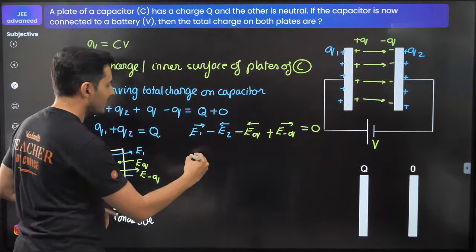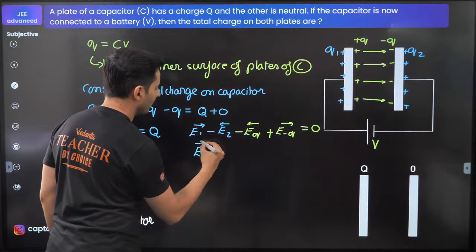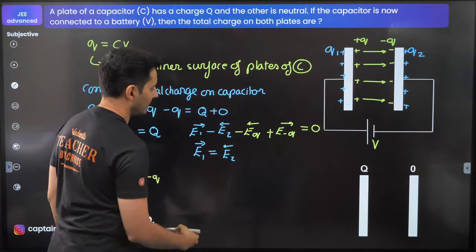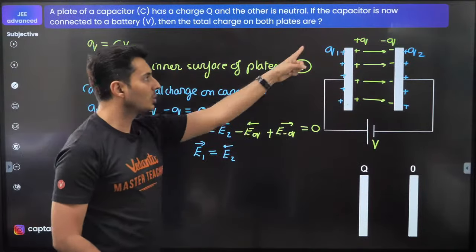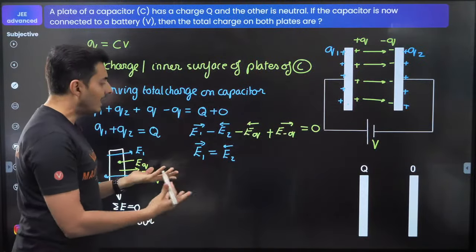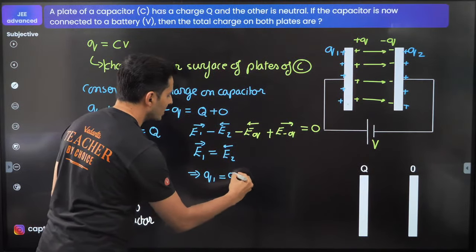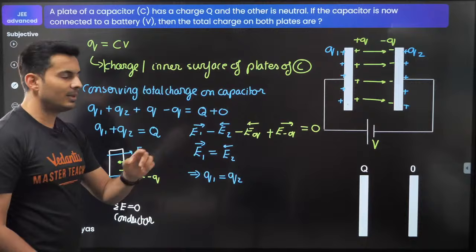So from this, I just get electric field due to 1 will be equal to the electric field due to 2, but in the other direction. If their electric fields due to charge 1 and charge 2 are the same, it naturally implies charge 1 will be equal to charge 2.